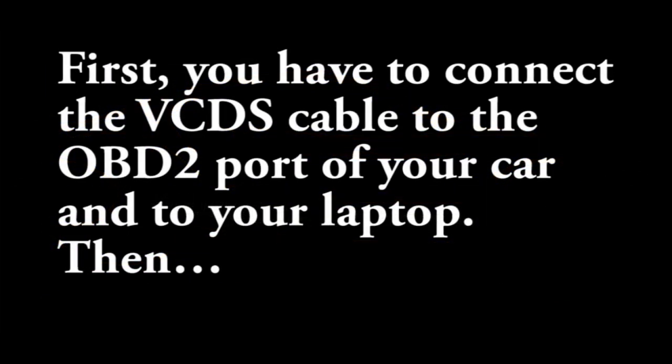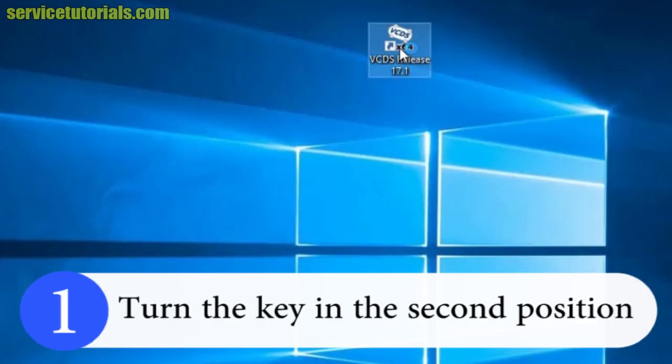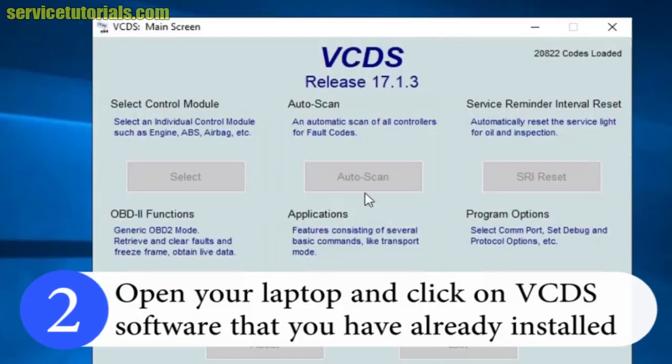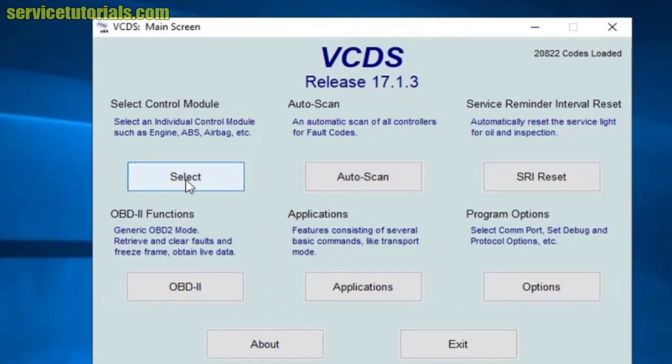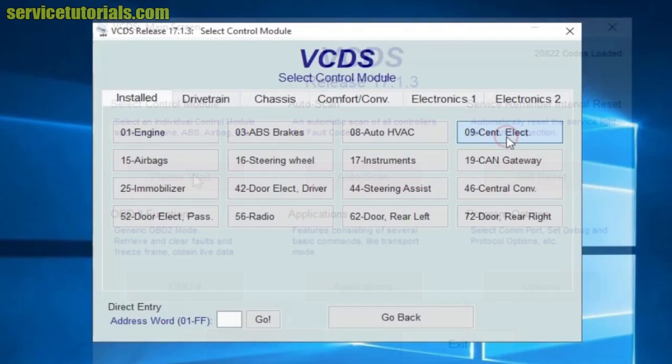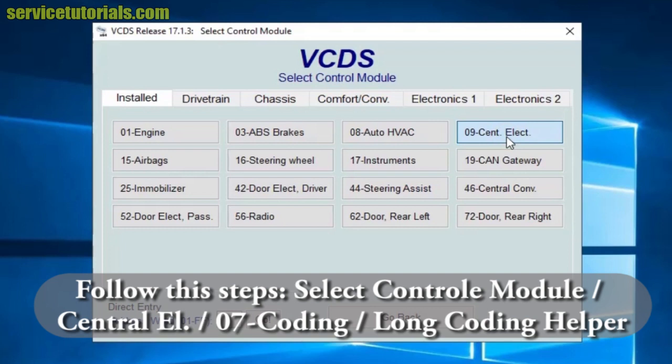First, you have to connect the VCDS cable to the OBD2 port of your car and to your laptop. Then, turn the key in the second position, open your laptop, click on VCDS software and select control module, central electric.